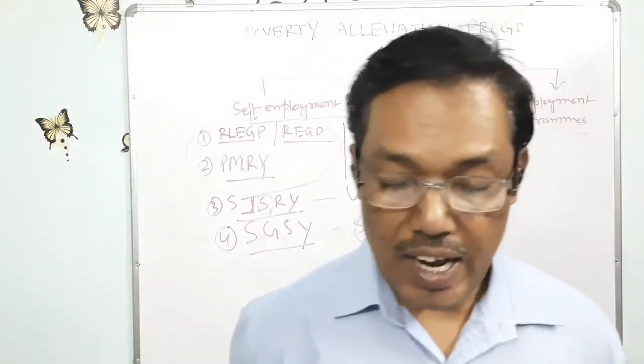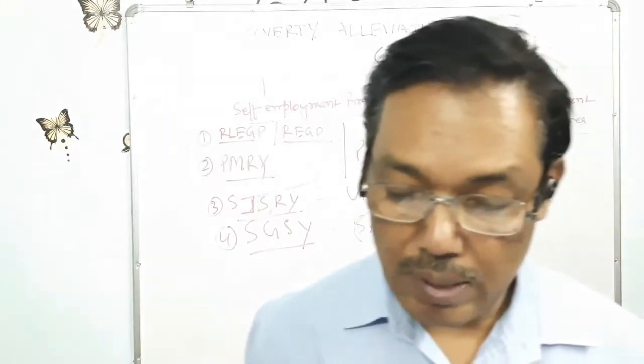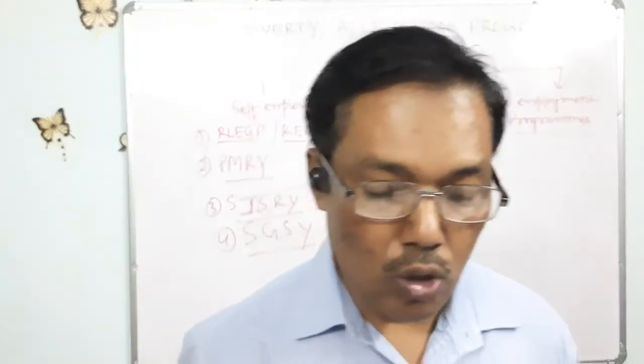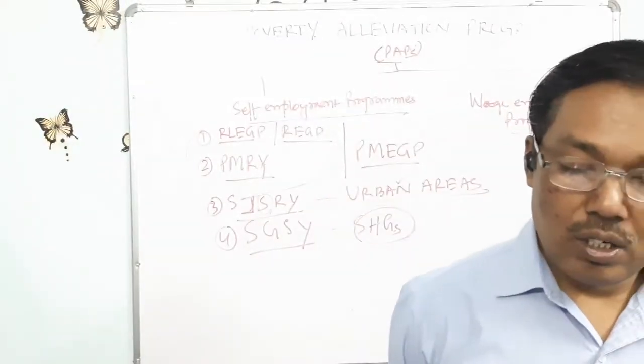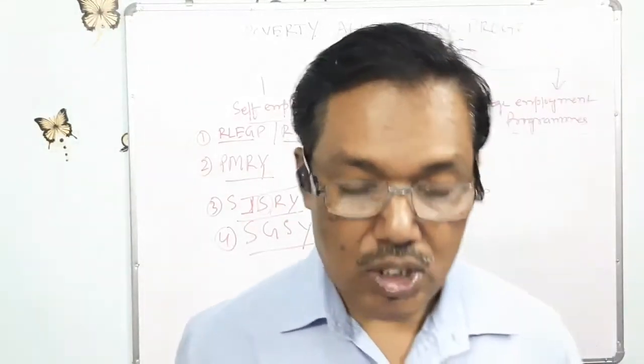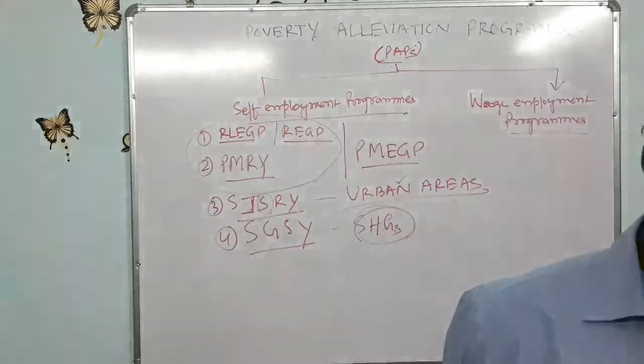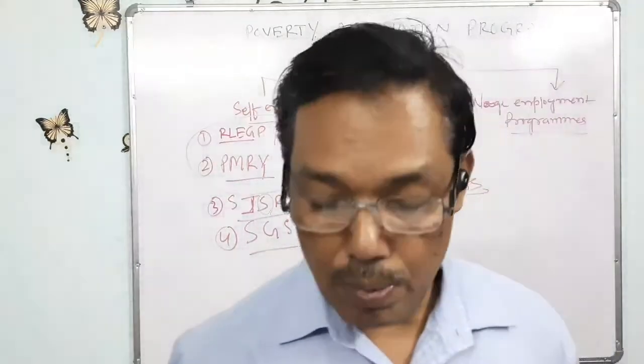Initially, they are encouraged to save some money and lend among themselves as small loans. Later, banks or the government provide some partial financial assistance to these self-help groups.